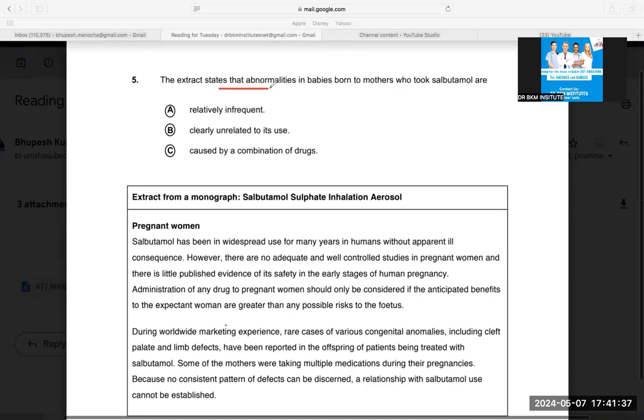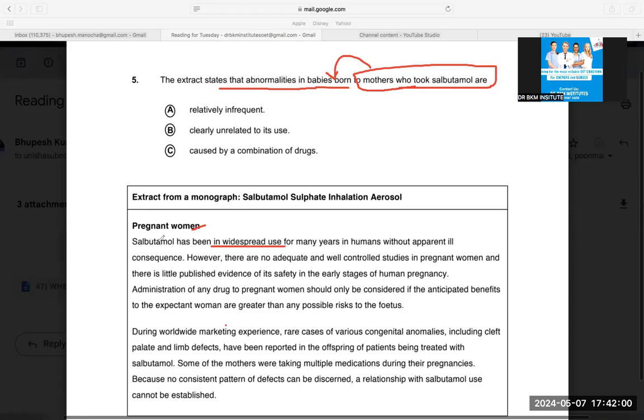The extract states that abnormalities in the babies born to mothers who took salbutamol are. So pregnant mothers who took salbutamol, their babies may have abnormalities.